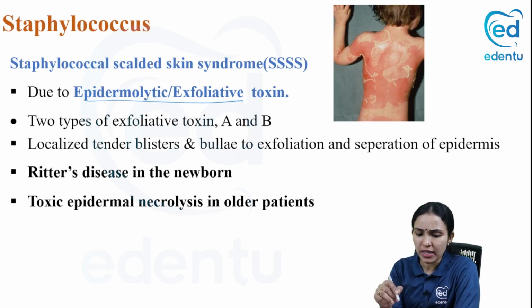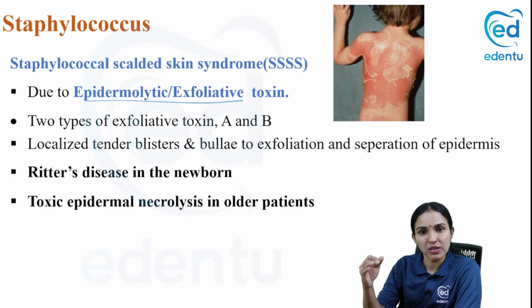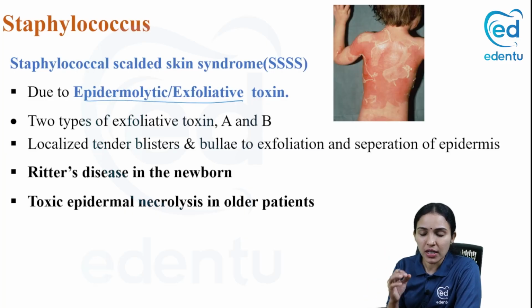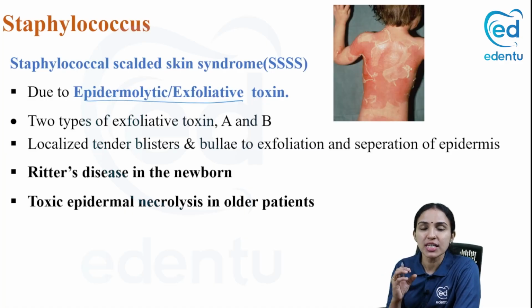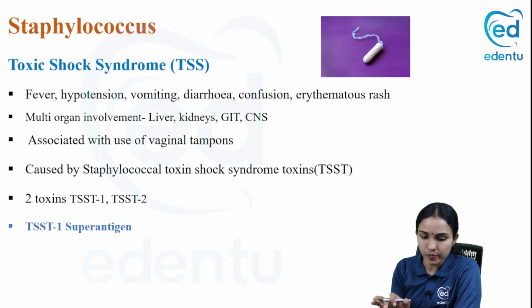There are two types, A and B. Initially, there will be tender blisters and bullae formation, and later on, the epidermis will get separated or peeled off. That is why it's called exfoliative. It's known as Ritter's disease in newborns. In adults, you call it toxic epidermal necrolysis. Those are the two terms we use to describe staphylococcal scalded skin syndrome or exfoliation.